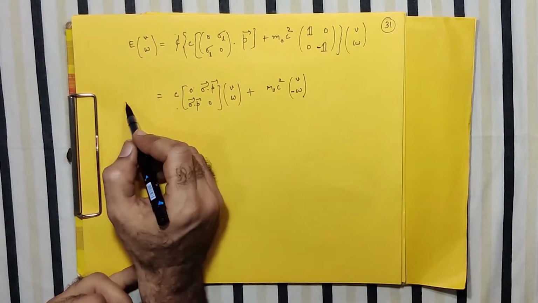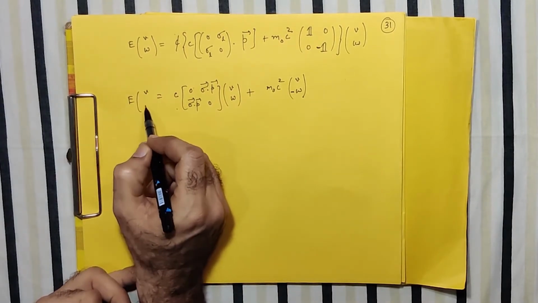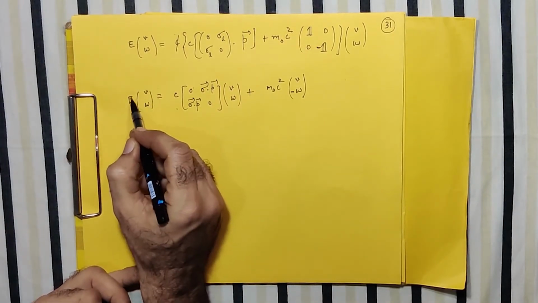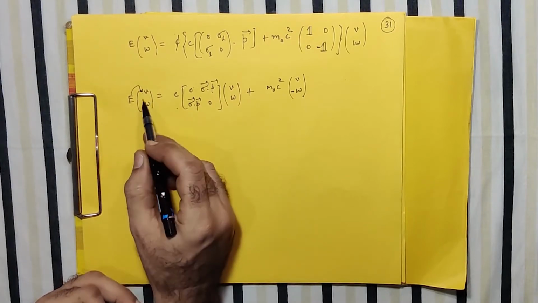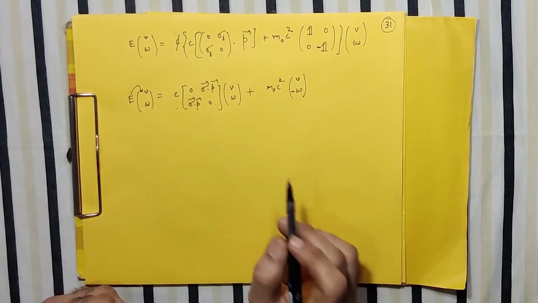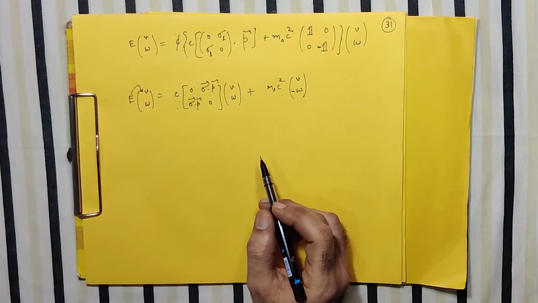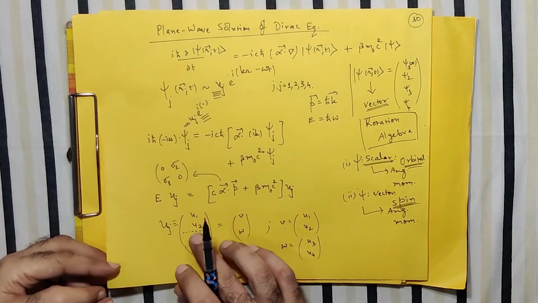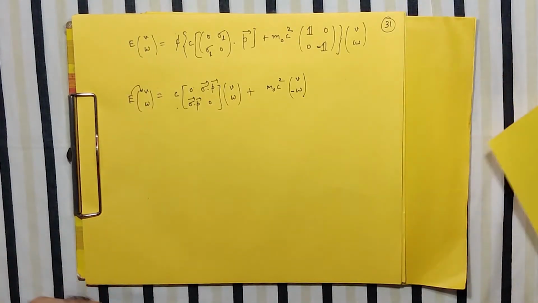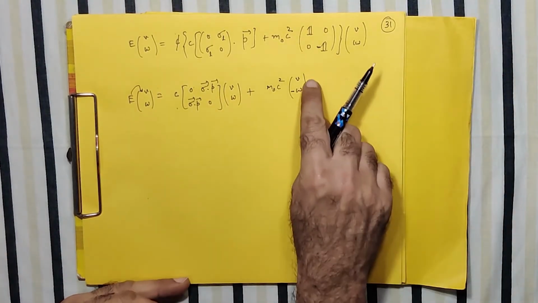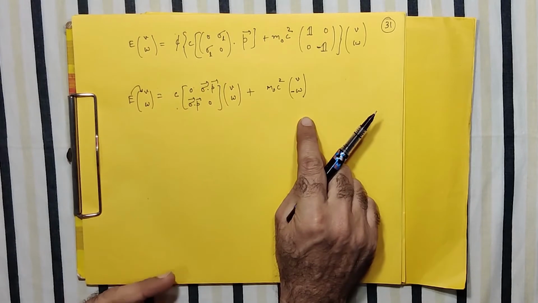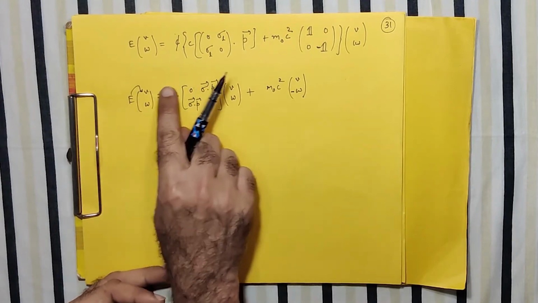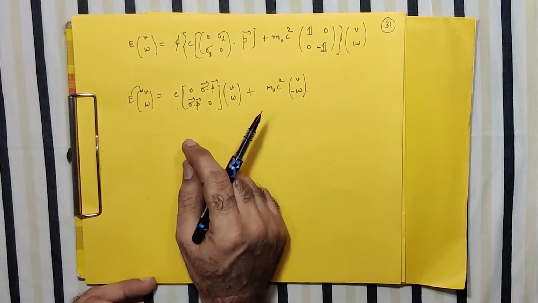Correct? So we have this E V W. Even if you want to write this E inside, no issue, you can write here also the EV EW. Correct? So basically by assuming your 4 components U into 2 parts, at least looking wise we have converted into 2 components. In fact, it's the 4 only, but we can write like that. And then we now compare the element to element in this form.